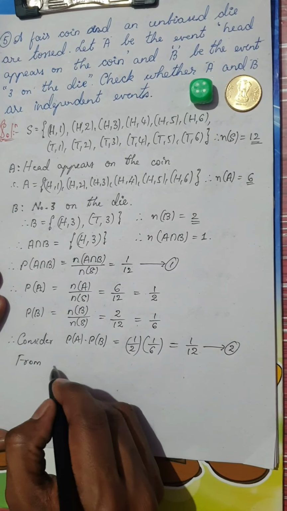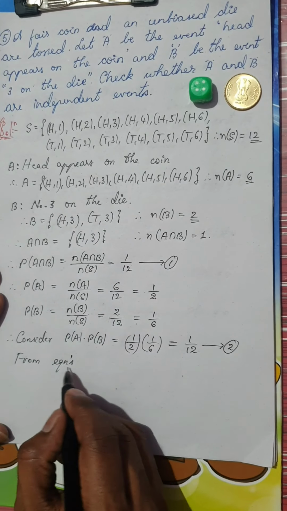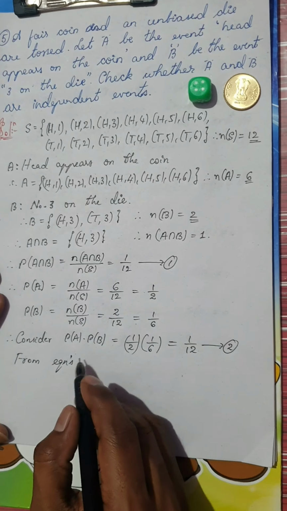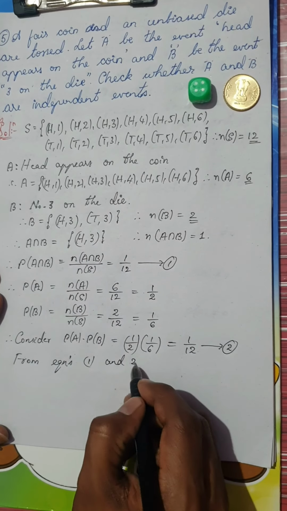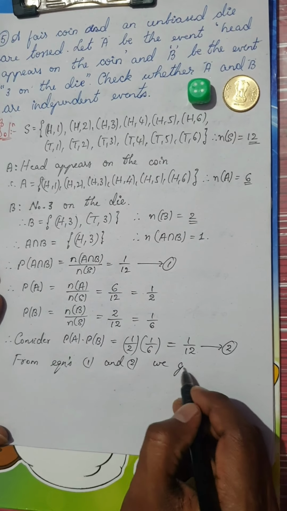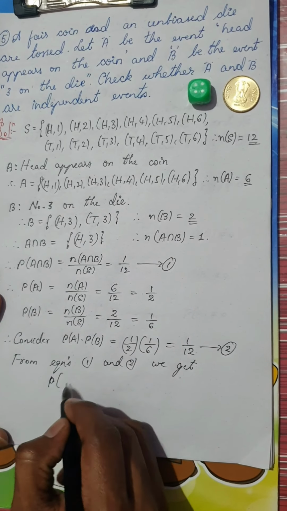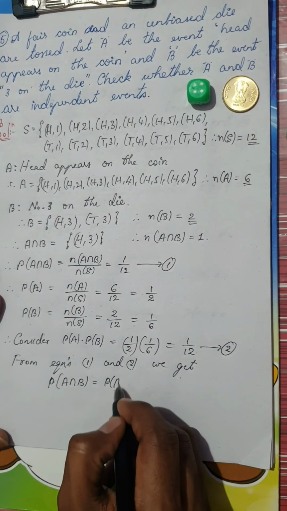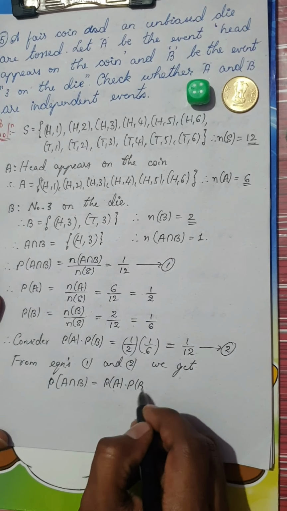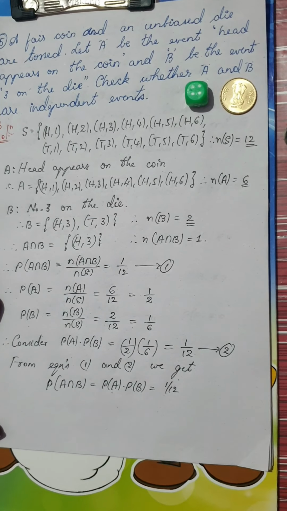This is the conclusion part of it. Please be careful. You have to write the conclusion. Otherwise, you're going to miss 1 mark. So from equations 1 and 2, we have probability of A intersection B is nothing but probability of A into probability of B, which is nothing but 1 divided by 12.